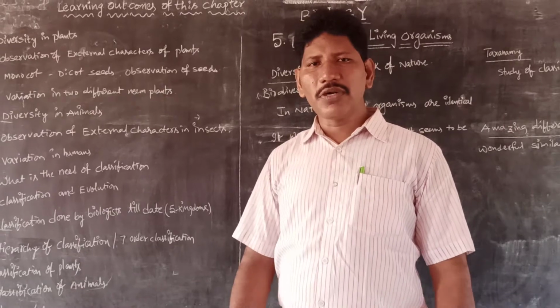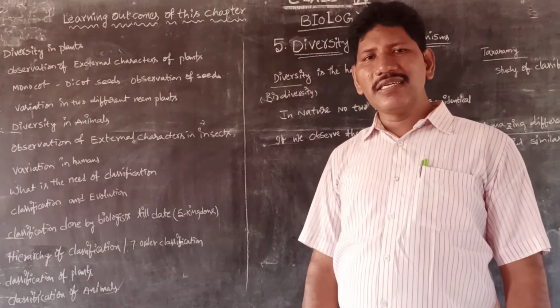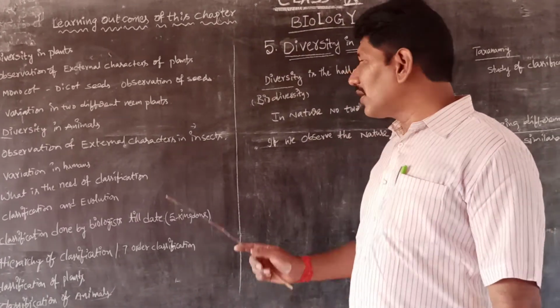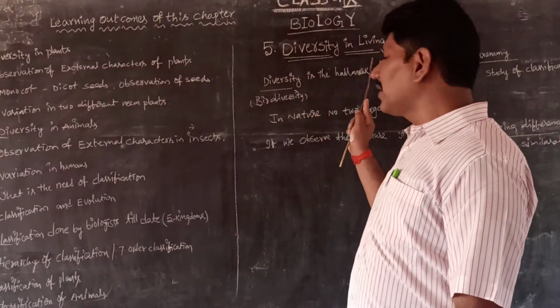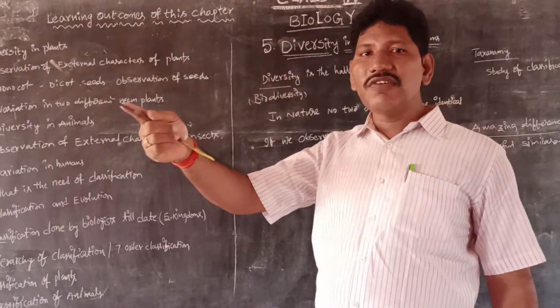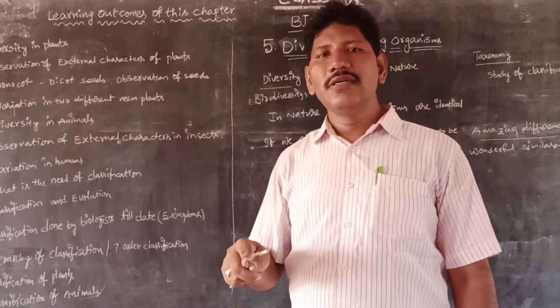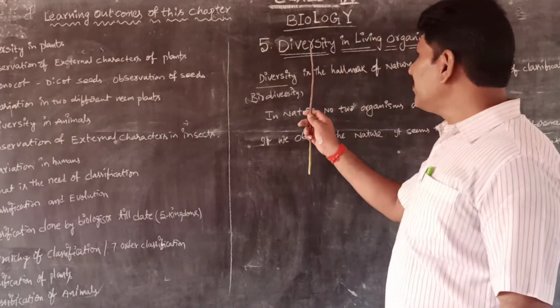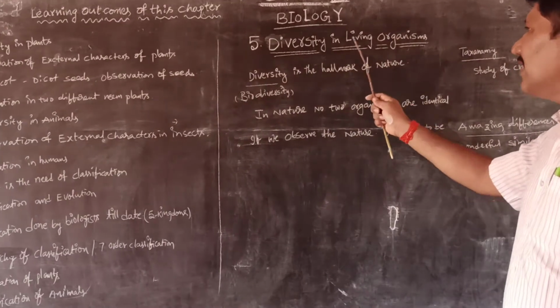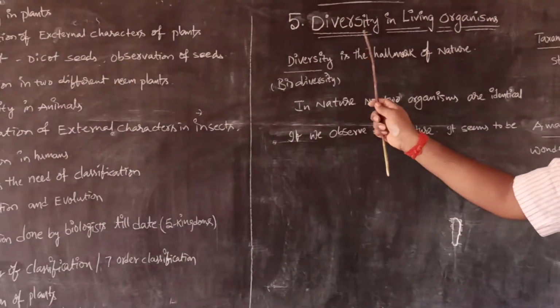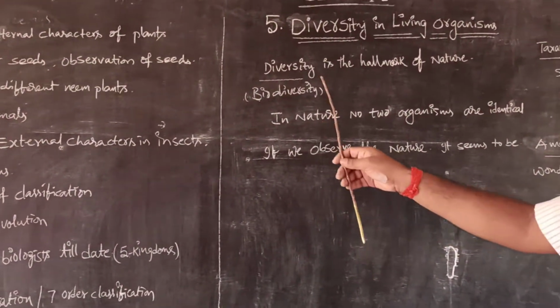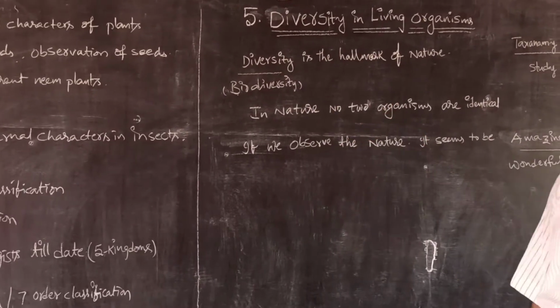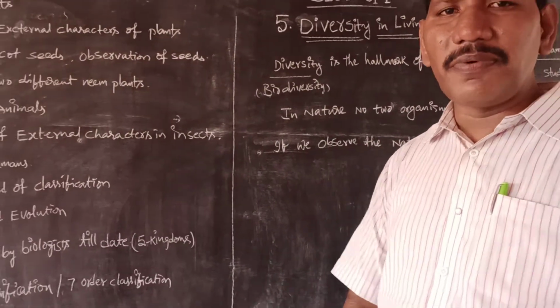The extension part of diversity and its conservation, we are going to discuss as diversity in living organisms. What is the importance of biodiversity? We already learned that in the 8th class itself. In 9th class we are going to study diversity in the living organisms. Why are the living organisms diverse? For example, diversity is the hallmark of nature. Nature means not a unique pattern.